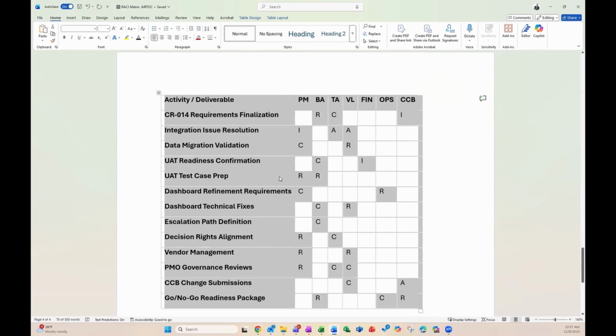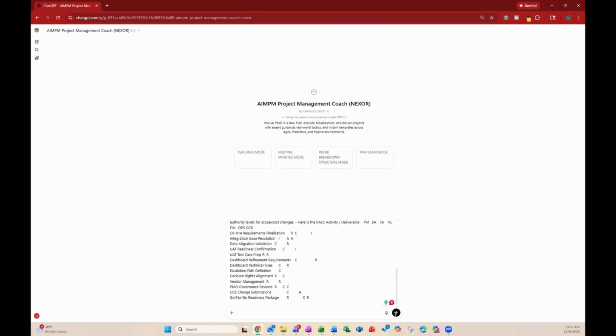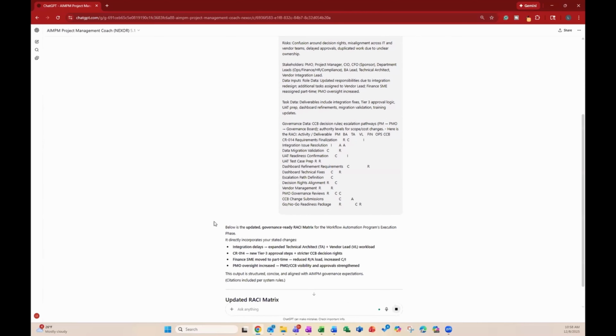So I'm going to copy this. I'm also going to paste this in. All right. And I'm going to hit go. And let's see what AI can produce. Now, essentially what it's going to try to do is fill in all of these gaps in terms of the roles. It may even change up some of these tasks based on what we've prompted it to do. All right. So let's take a look here.